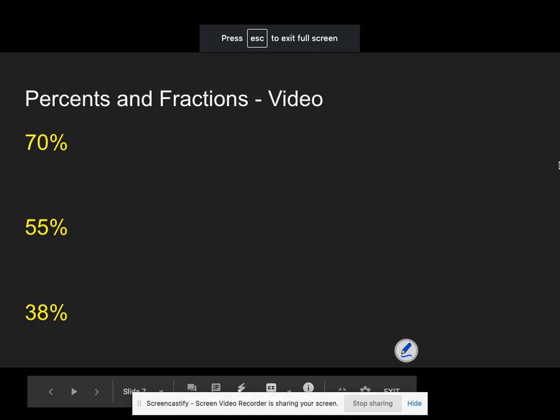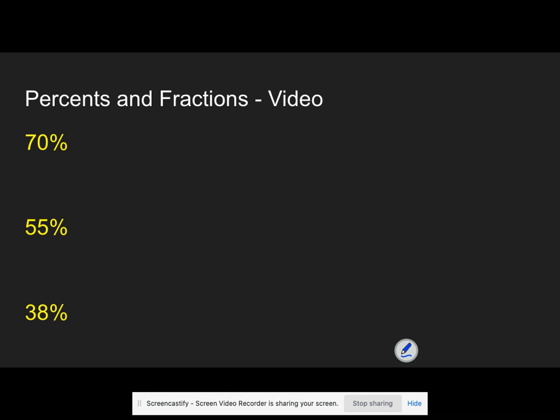All right, so if we remember percent and fraction, I need to put the percent over 100, and then I just need to simplify. So 70 over 100, you can divide by 10, which equals 7/10. Final answer.